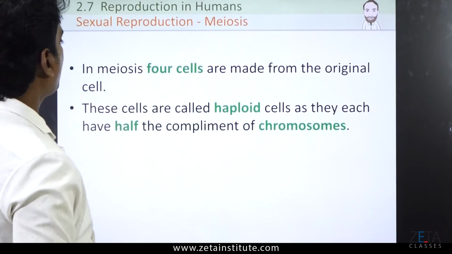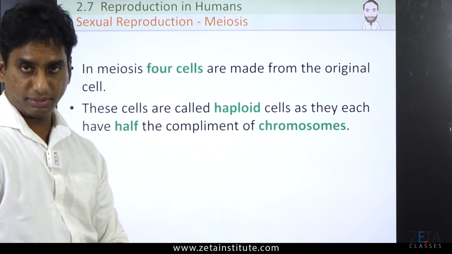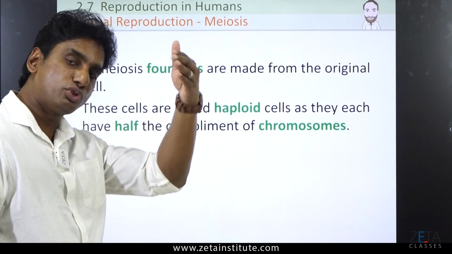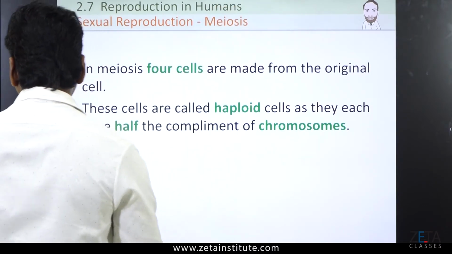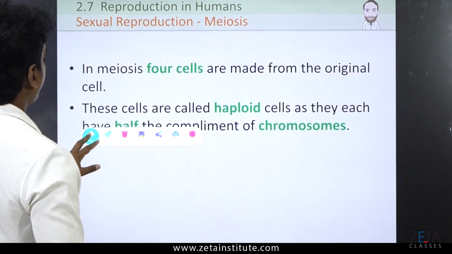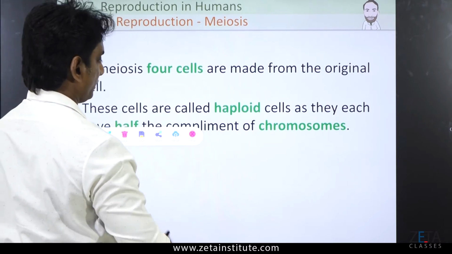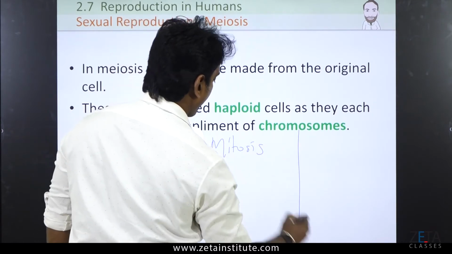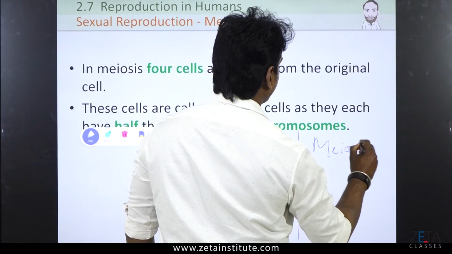Now, what will happen from the original cell when meiosis happens? In meiosis, 4 cells are formed. In mitosis, multiplication: 1 becomes 2, 2 becomes 4, 4 becomes 8, 8 becomes 16, as I told you. So, what I am going to write over here is very important, that you need to understand how there is a difference between mitosis and meiosis. So, in mitosis, and what will be the difference in meiosis?